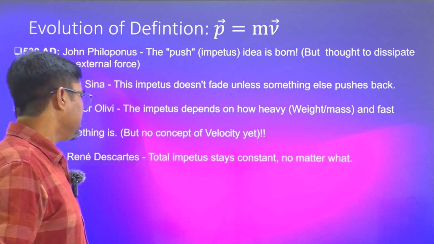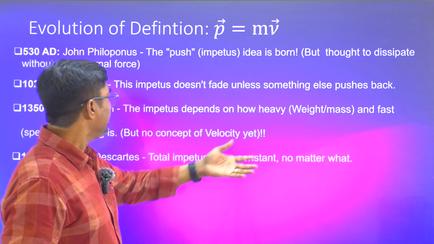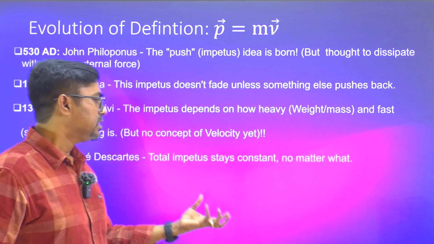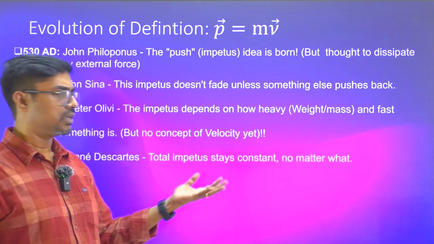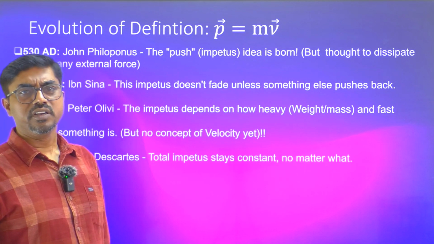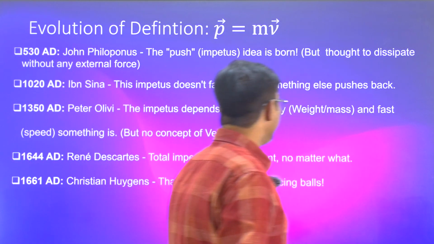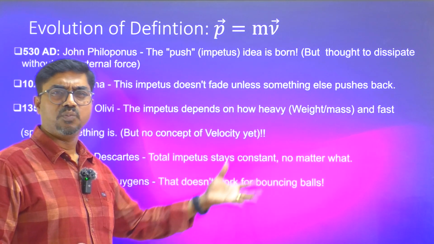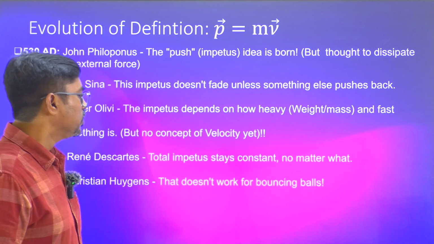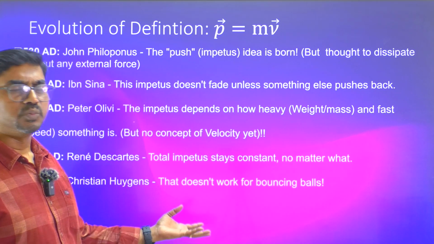Then comes René Descartes, who says that this entire impetus, defined by Olivi in terms of mass and speed or weight and speed, the total impetus has to be conserved or constant over the universe. It can be exchanged between the bodies, but it cannot be destroyed or created. That's what he says. But then comes Huygens. He says that when we take speed in the relation, the impetus will not be conserved. And he proved that with an experiment of bouncing balls. So he says impetus as defined by Olivi is not conserved because he was talking in terms of speed.